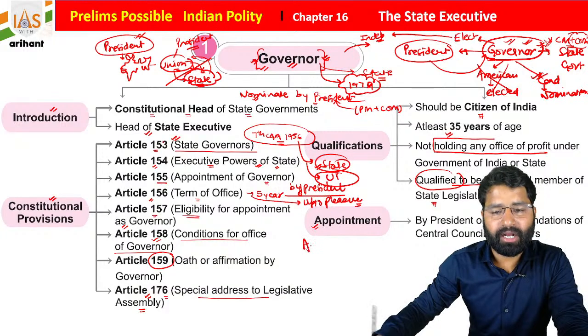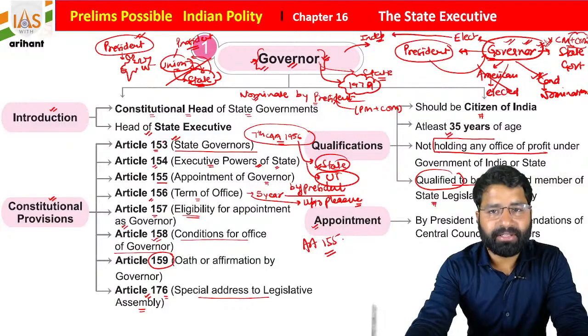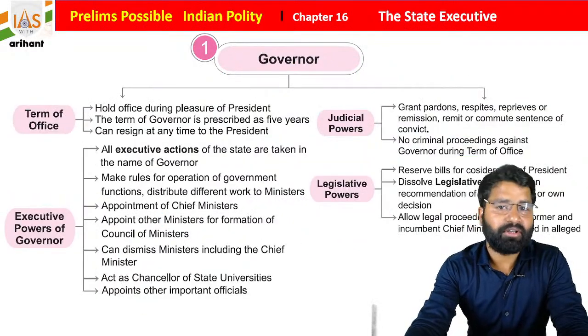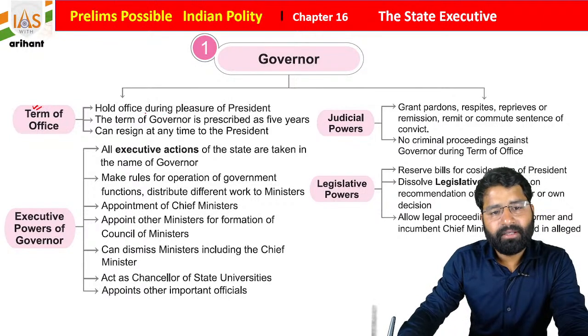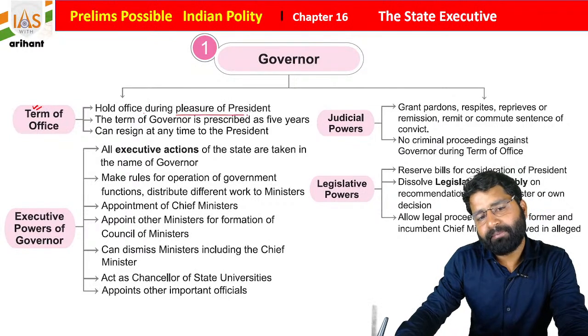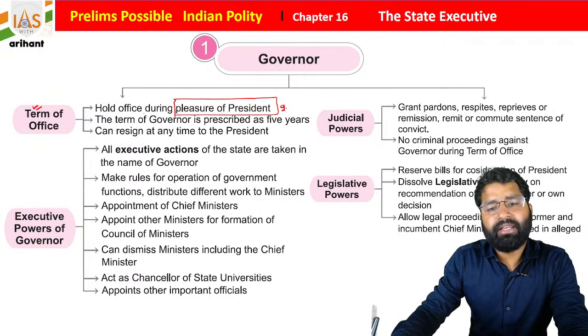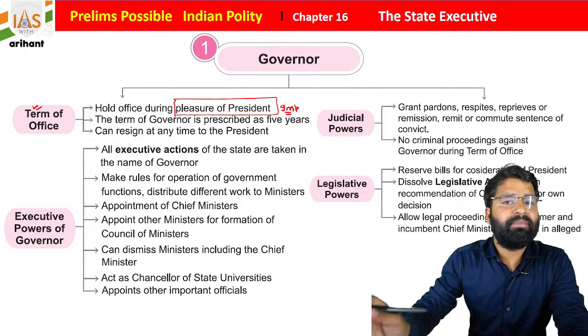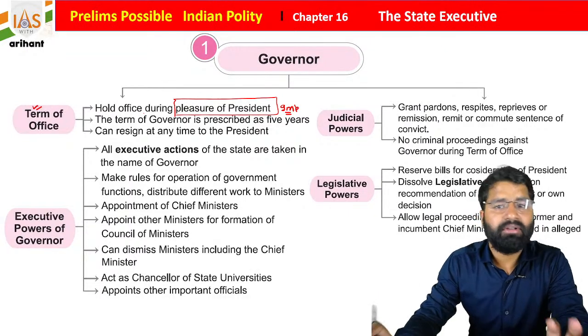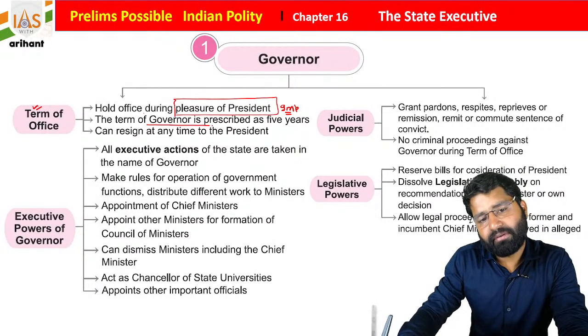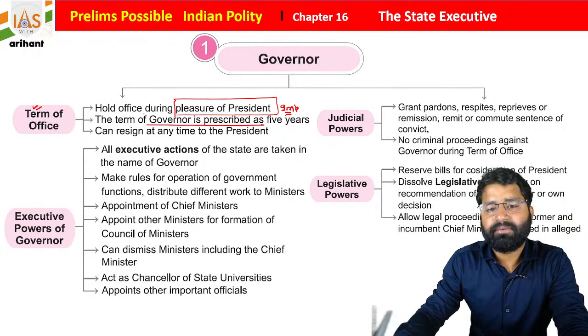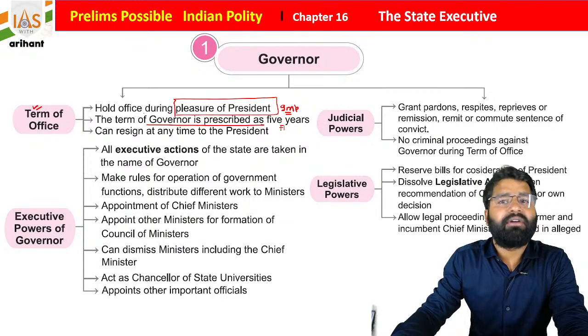Appointment is under Article 155 of the Indian Constitution. It is done by the President of India on the recommendation of the Council of Ministers. Term of office of governor: he holds office during the pleasure of the President, students. Very important. Anyone can be removed from this office at any time on the will of the President of India. The term of governor is prescribed as 5 years in normal condition.